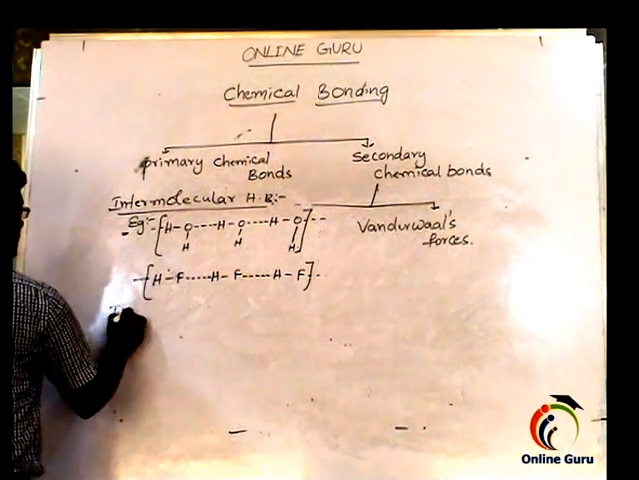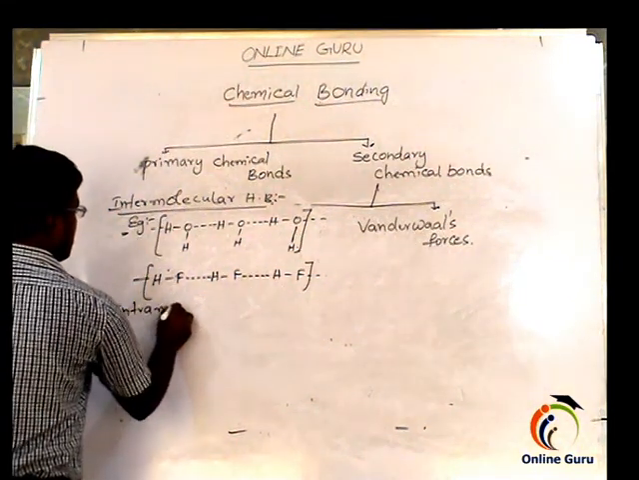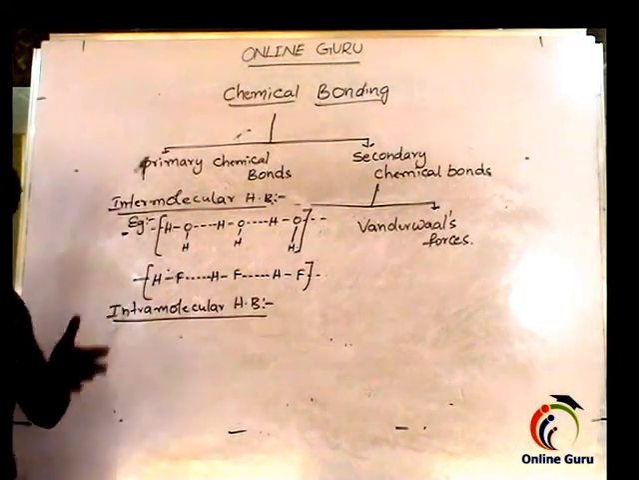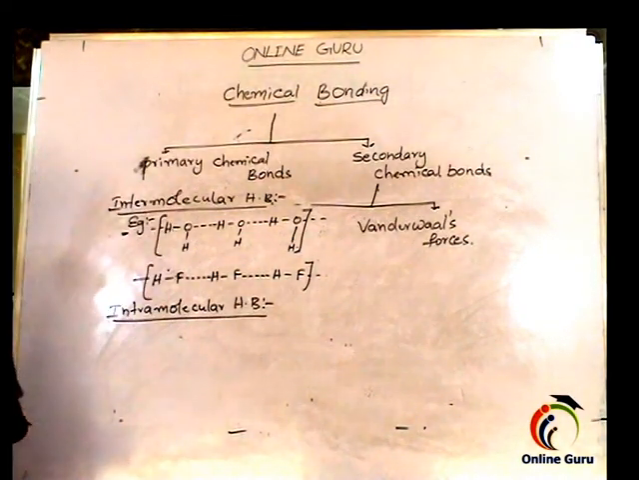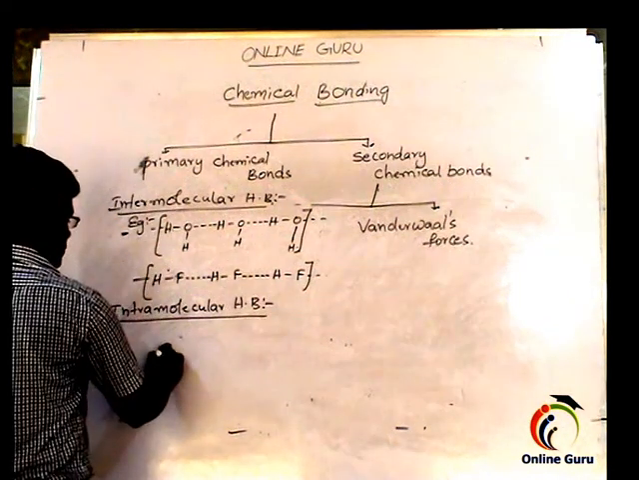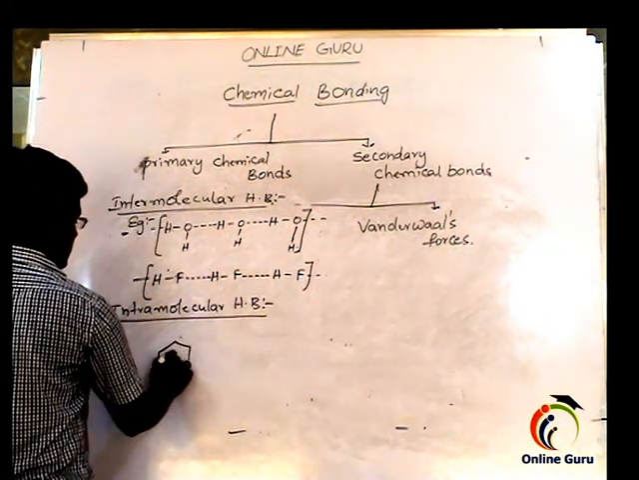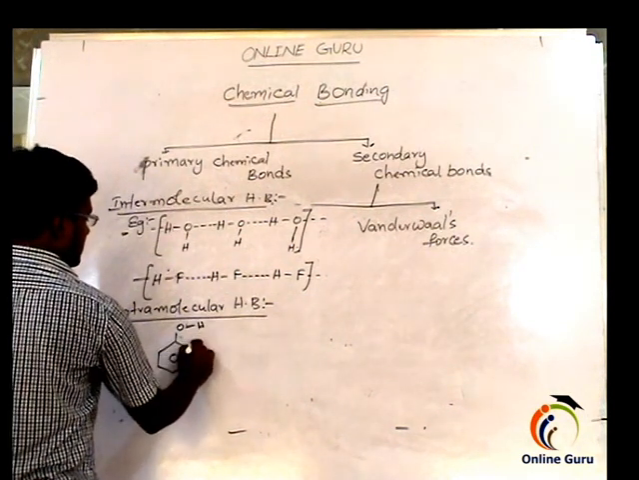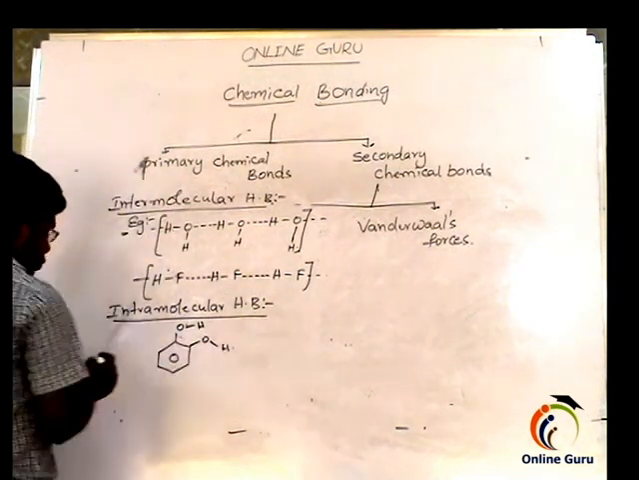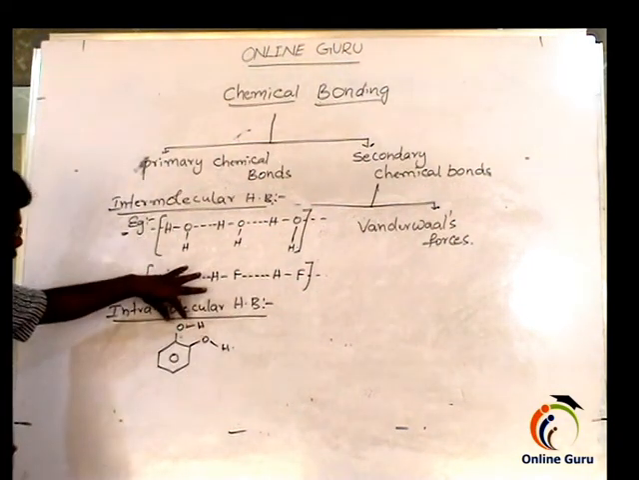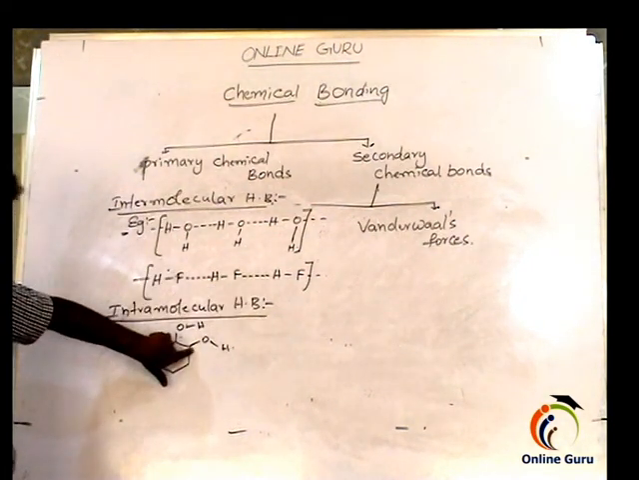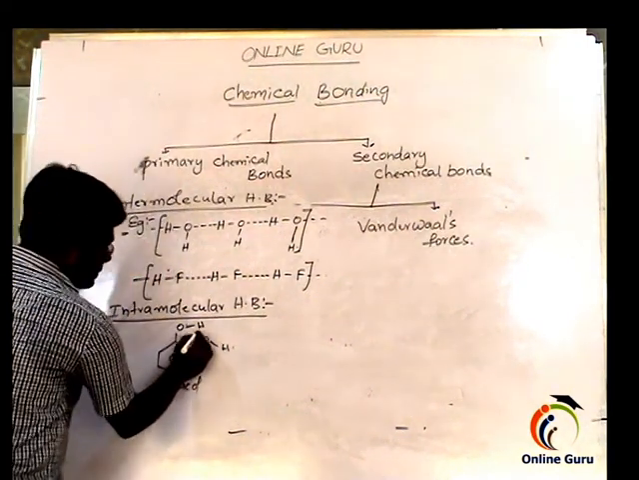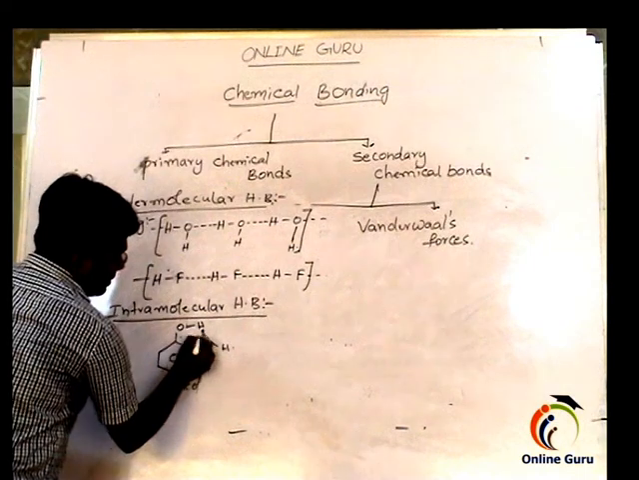Next one is intramolecular hydrogen bonding. A hydrogen bond which is formed within a molecule is called intramolecular hydrogen bonding. For this, so many examples are there. In that, the simple example is catechol. So this is called catechol. Two hydroxy groups, meaning OH, present at the ortho position is called catechol. Here the bond forms between this hydrogen and this oxygen.